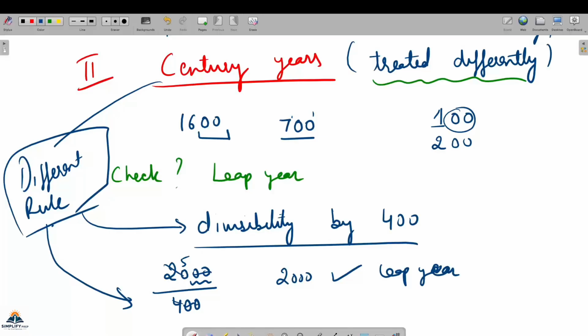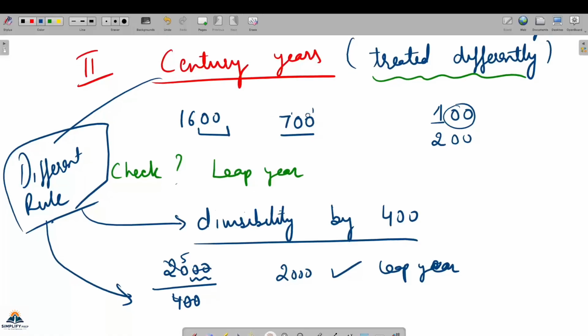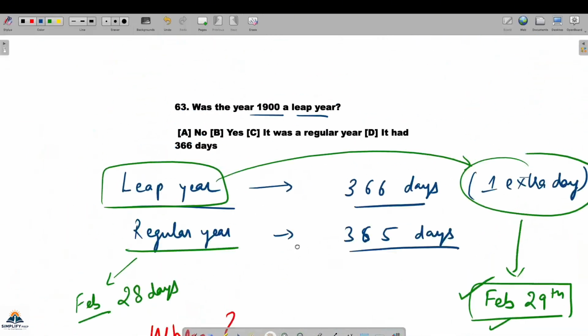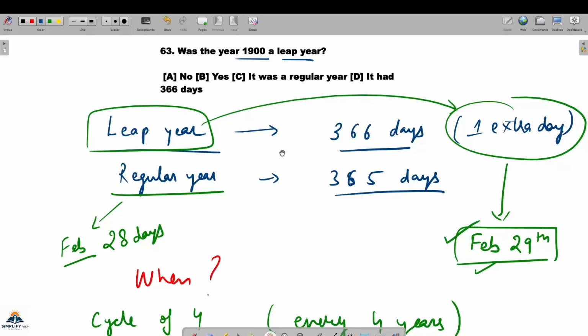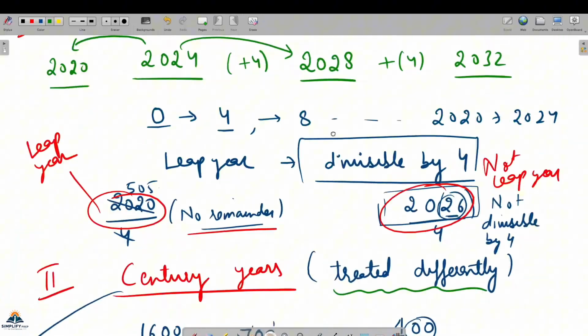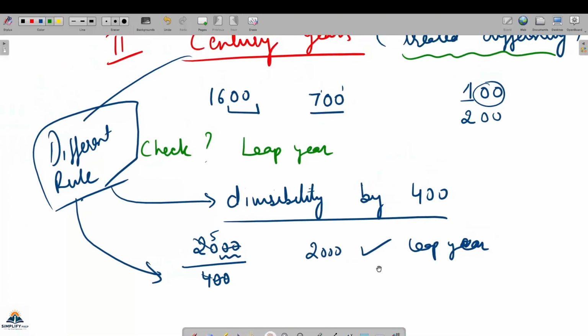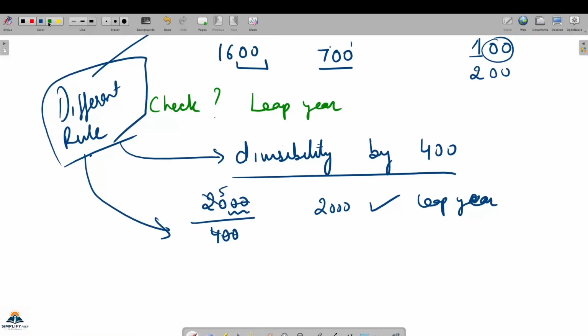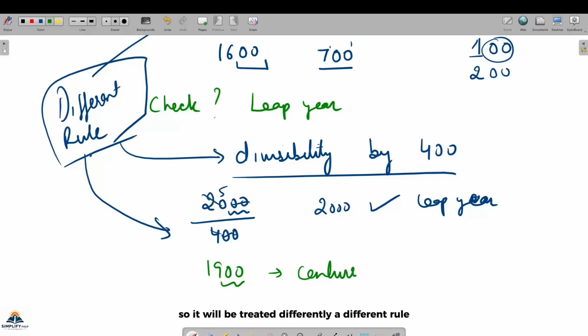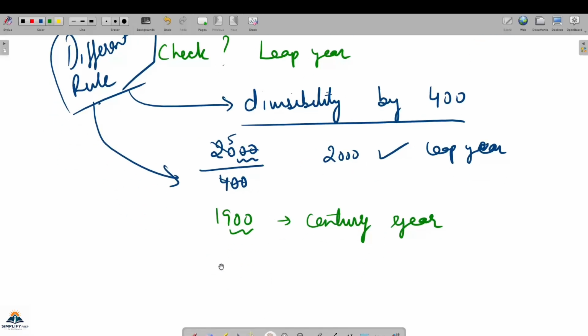But what about 1900? Like the question is asking about the year 1900, whether 1900 was a leap year or not. So I will apply the same logic here, because 1900 is a century year. It is a century year, so it will be treated by a different rule. That I will check whether 1900 is divisible by 400 or not.